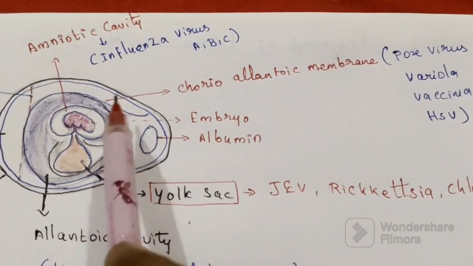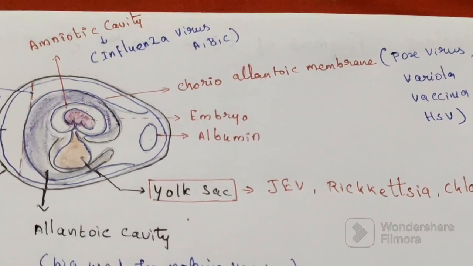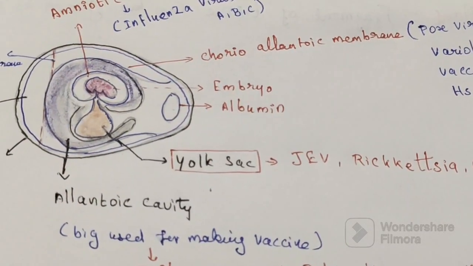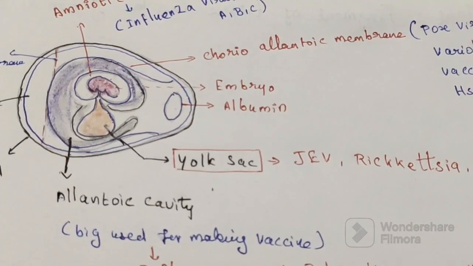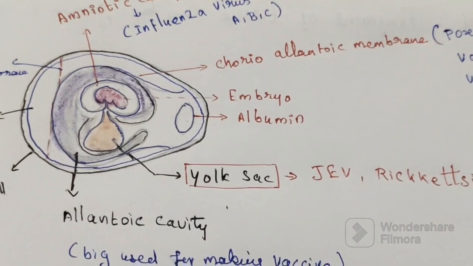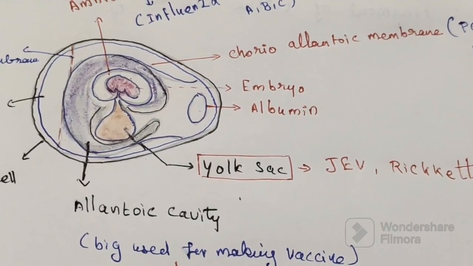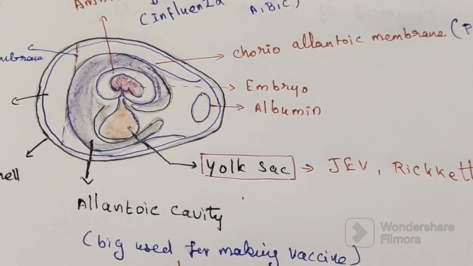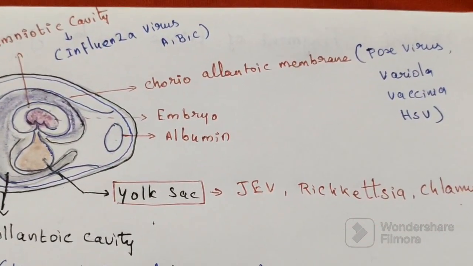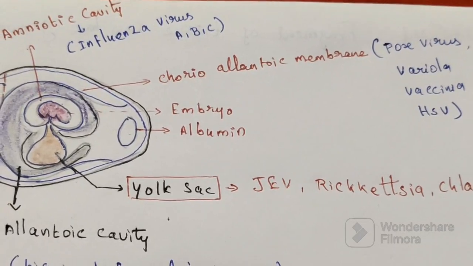Then the chorioallantoic membrane. Here it is just a membrane. What viruses do we inoculate here? Pox viruses: variola virus, vaccinia virus, and then herpes simplex virus.